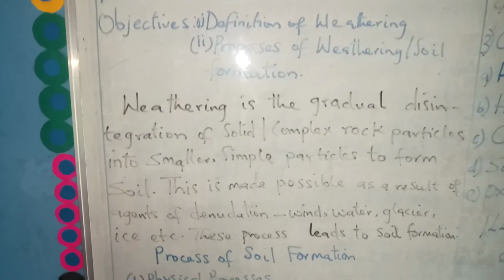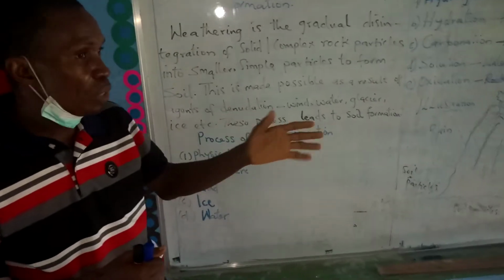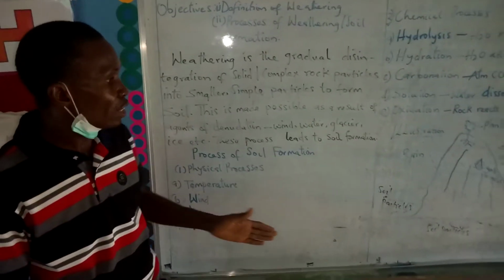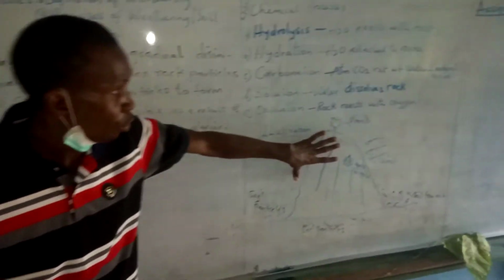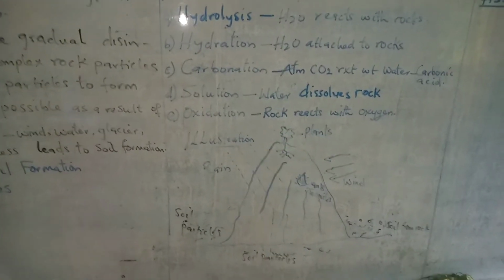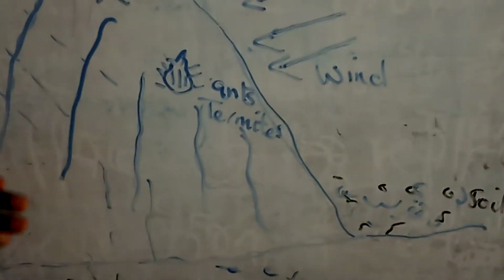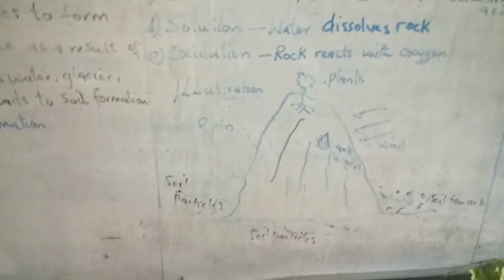Now, when you look at temperature, when the sun is high and it beats upon the rock, over time, I make an illustration here, which I'll be using for my other illustrations on the board, the rock cracks, and when the rock cracks, it falls off. You look at the wind affecting what? The rock. That is the physical process. You look at rain, when it falls on the rock, it washes away the rock particles to form what? Soil. So that's what we call the physical processes. Even the ice, when it falls on the rock, it melts over time, and that wears off the rock.